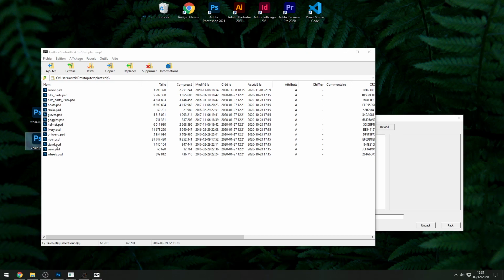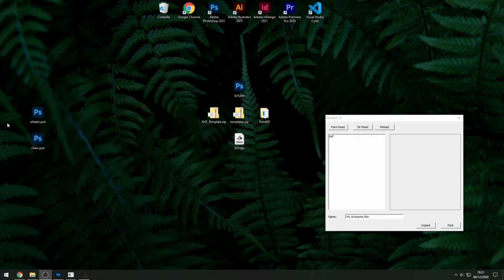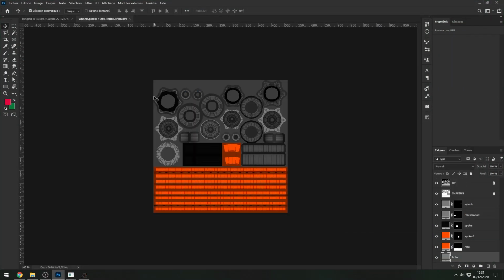You can also use, for example, the stand, but I'm not using a stock one for this video, so it will not work, but it works exactly the same as I'm going to show you, okay? So we can close that. So now we've got our wheels and chain PSD. So let's open the wheels, for example, and there we go.